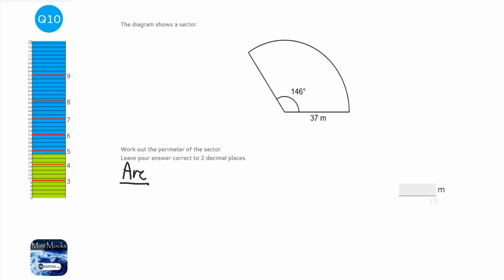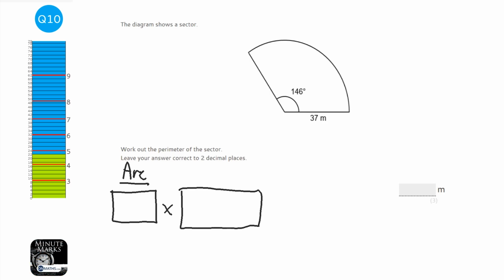Now the distance of the arc is the total circumference of the circle times by the fraction of the circle we've got. So to work out the fraction of the circle, we've got 146 degrees and there are 360 degrees in total in a circle.